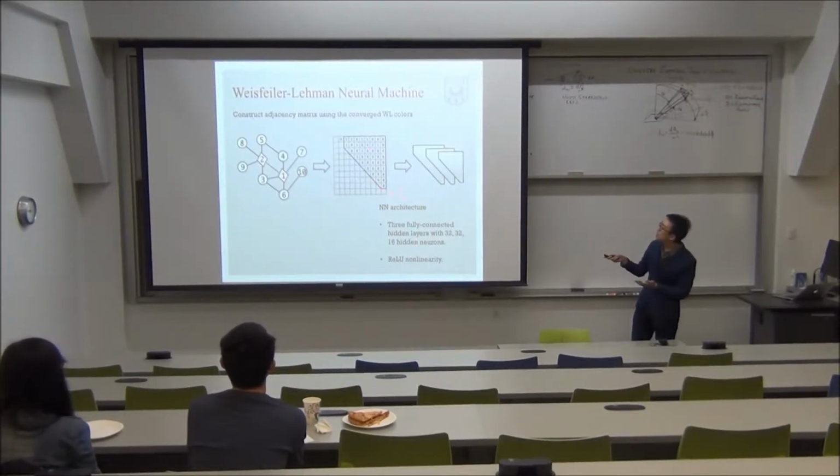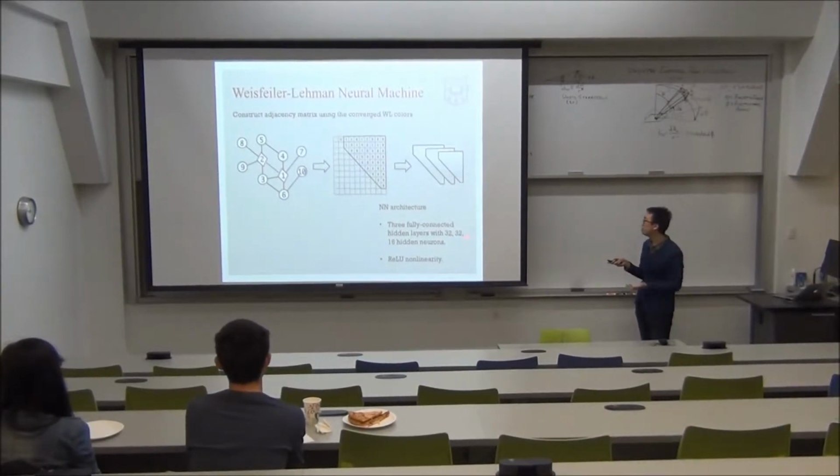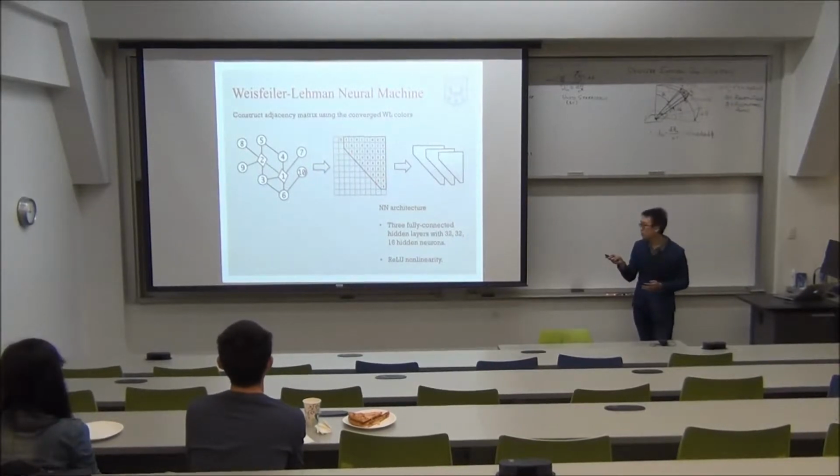And after that, this upper triangular adjacency matrix is vertically fed into a 3-layer fully connected neural network to train a link prediction model.